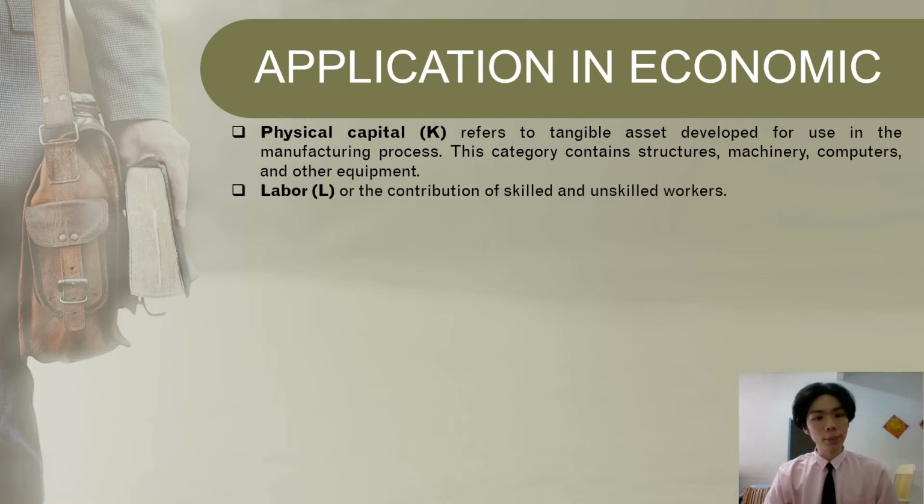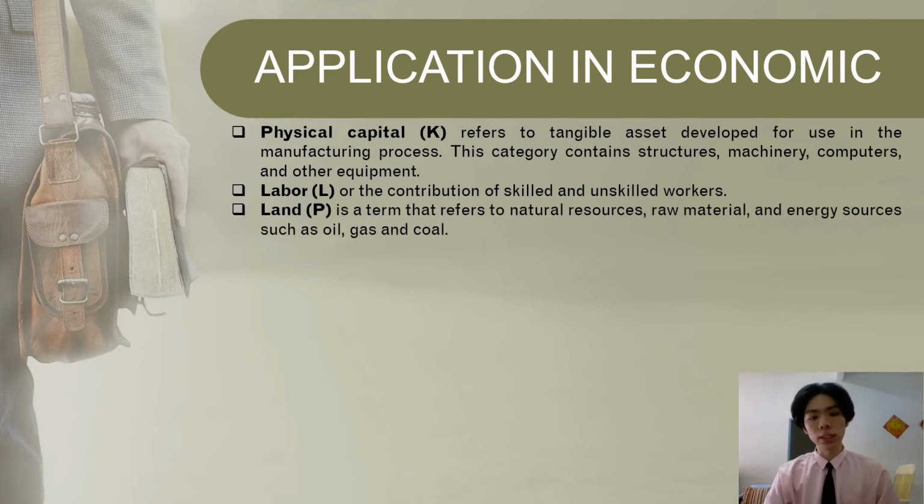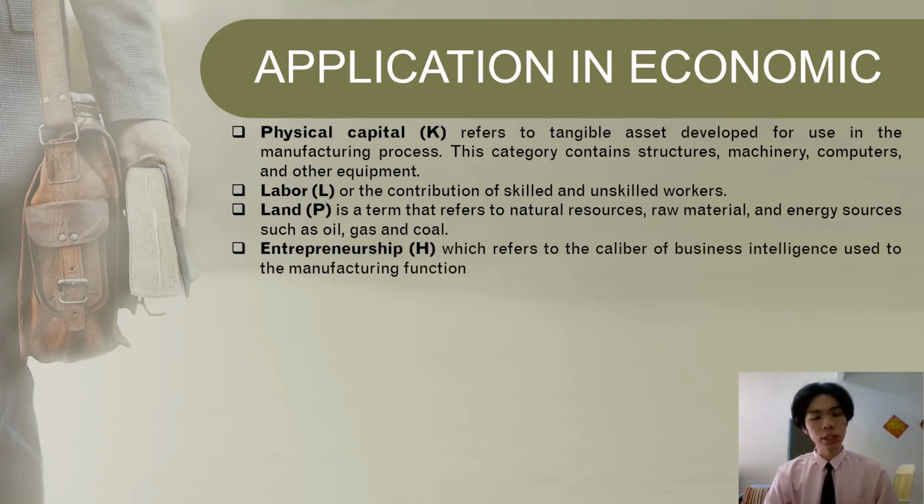The second is labor. Labor we use the symbol L, for the contribution of skilled and unskilled workers. The third is land. Land we use the symbol B, which refers to natural resources, raw materials, and energy resources such as oil, gas, and coal. The last one is entrepreneurship, we use the symbol H, which refers to the caliber of business intelligence used in the manufacturing functions.